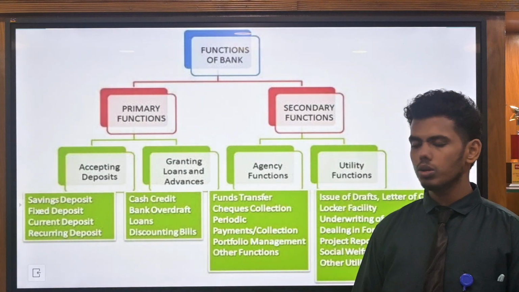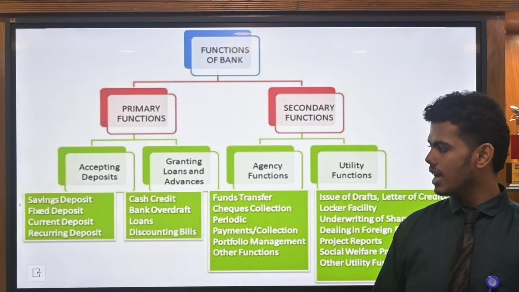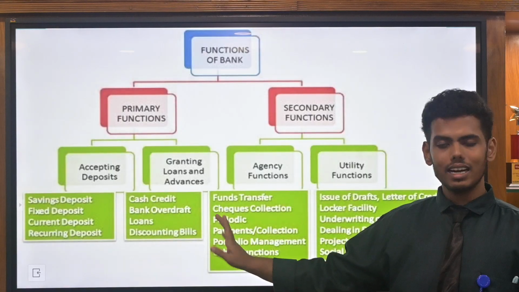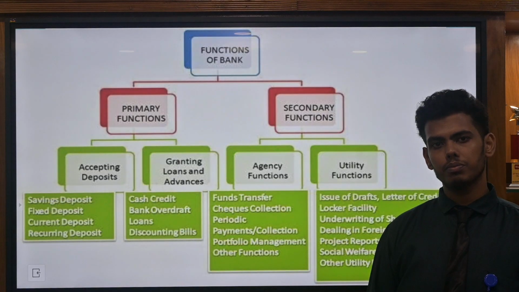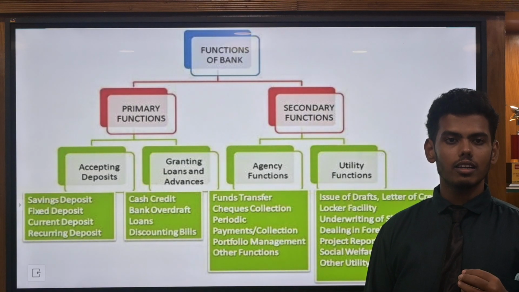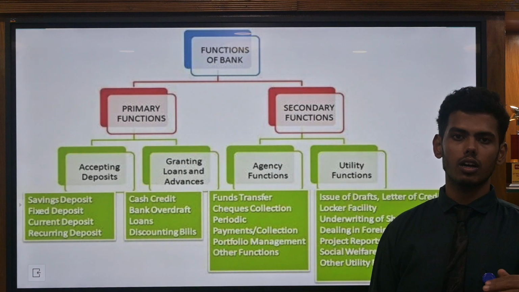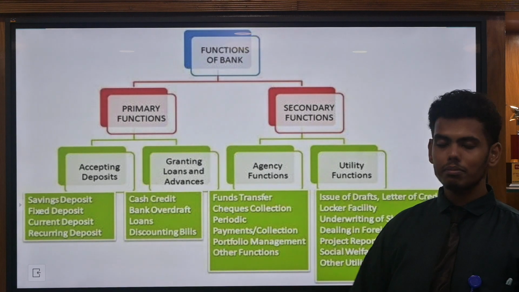And then granting loans and advances. We have a cash credit, bank overdraft, loans and discounting bills. So we have a cash credit. The banks are providing cash credit to individuals and businesses, and those who are needy, who have an account holding in the same bank. Okay, and then bank overdraft.